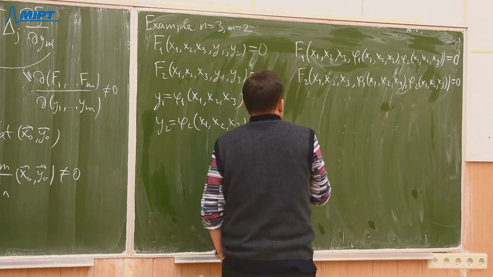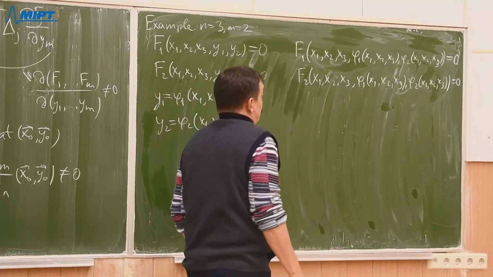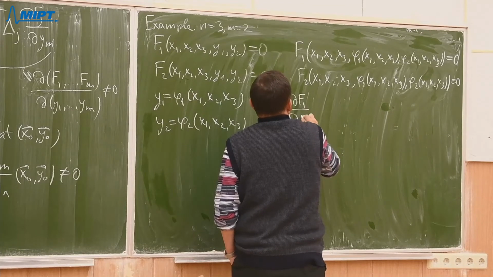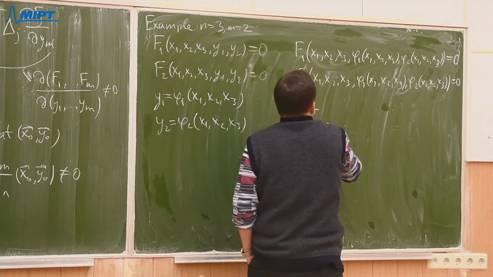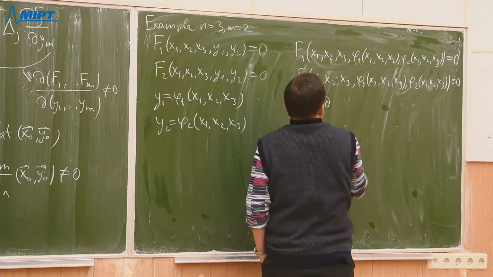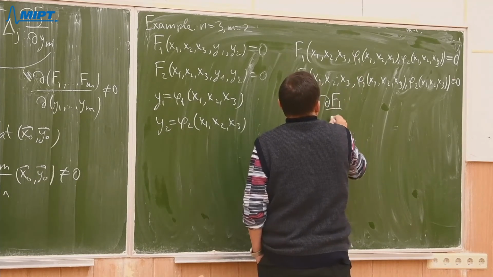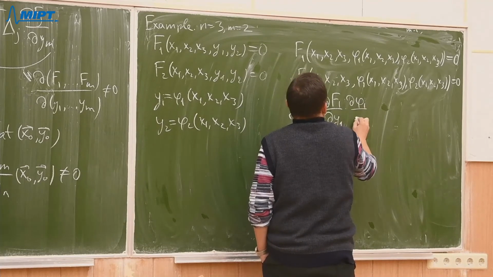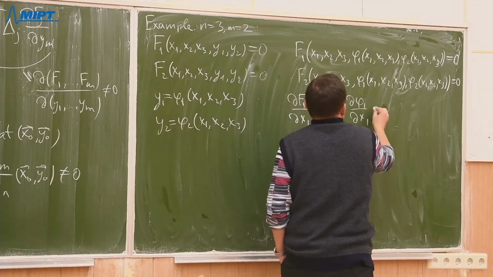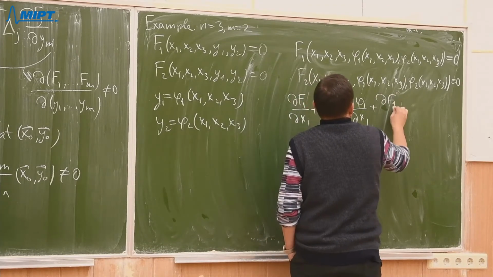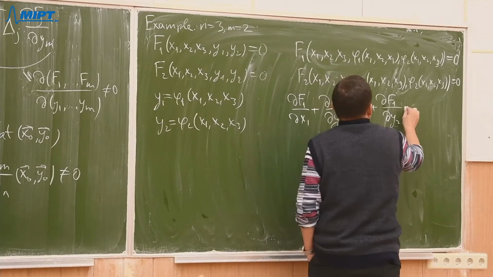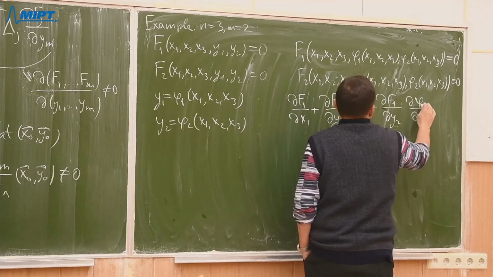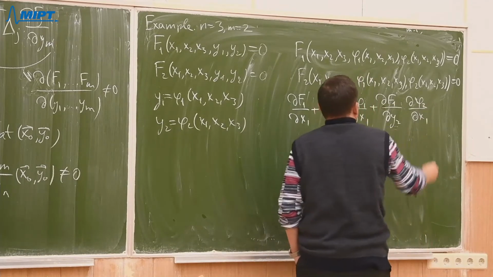For example, let us compute the derivative with respect to x1. So what is the derivative with respect to x1? The partial derivative of f1 with respect to y1 times the partial derivative of phi1 with respect to x1, plus the partial derivative of f1 with respect to y2 times the partial derivative of phi2 with respect to x1, and that is 0.